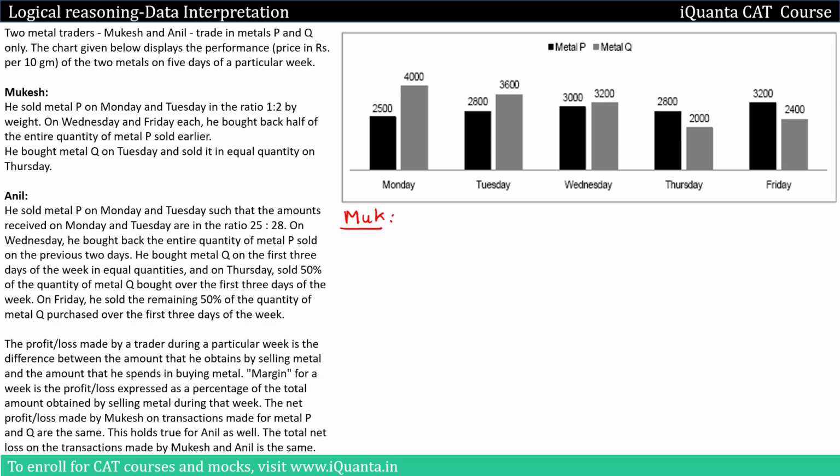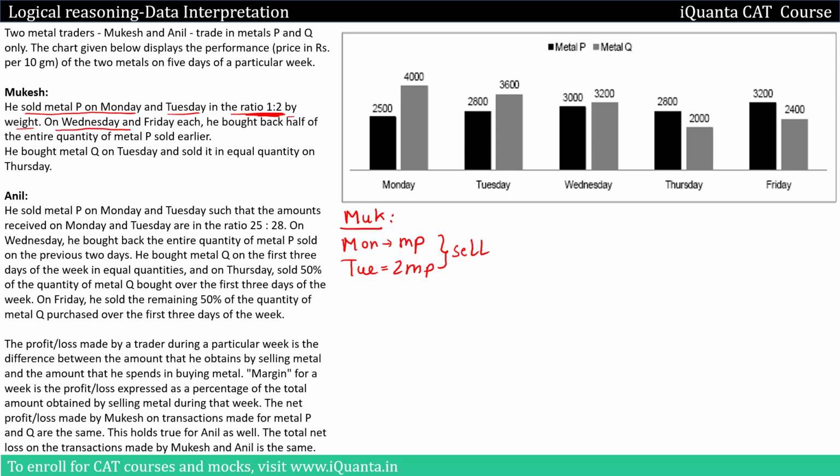We'll be dealing with all the quantity that he's selling, buying, everything. So we were given that he sold metal P on Monday and Tuesday in ratio 1:2. So let me assume that on Monday he sold MP. MP is nothing but Mukesh and metal P. So if he is selling MP on Monday, what will be the amount he sells on Tuesday? It will be 2 MP. So Tuesday is 2 MP, because by weight it is ratio 1:2. So this is regarding the material he sells on Monday, Tuesday.